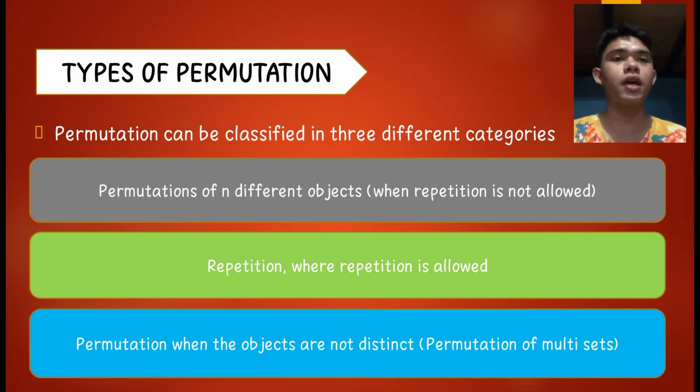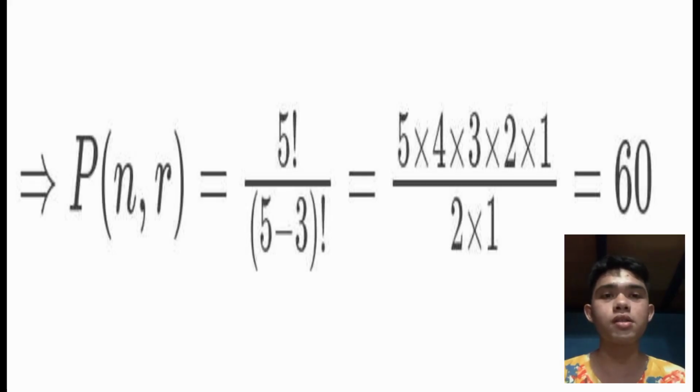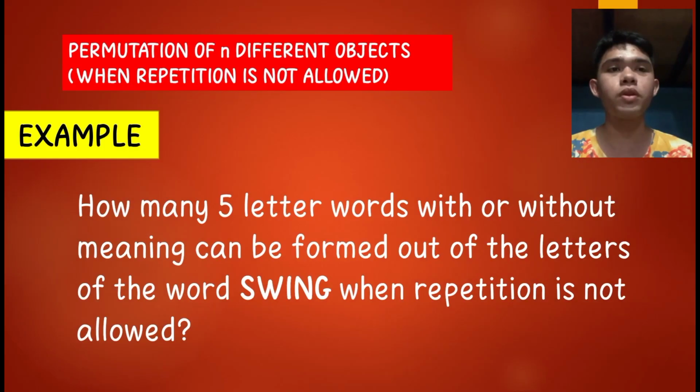So let's talk about types of permutation. Permutation can be classified into 3 different categories. Permutations of n different objects when repetition is not allowed, and where repetition is allowed. Next is permutation when the objects are not distinct, or permutation of multi-sets. As you can see on the screen, there are formulas of permutation. First, permutation of n different objects when repetition is not allowed.